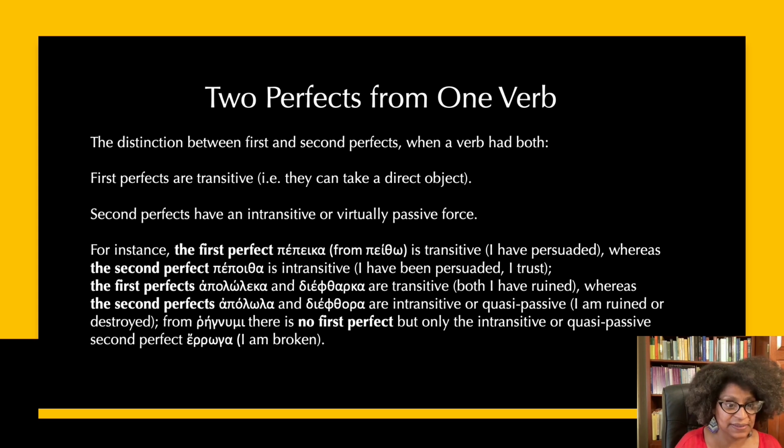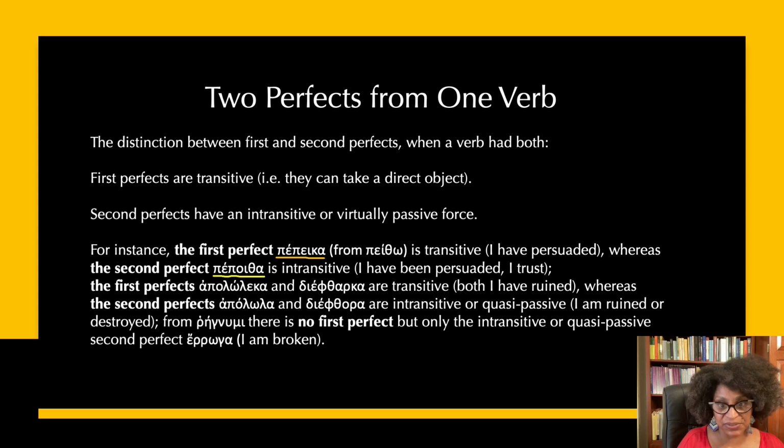So, for instance, we have the first perfect of peitho, pepeika, that is transitive: I have persuaded X to do something, or of something. However, the second perfect, pepoitha, is intransitive.